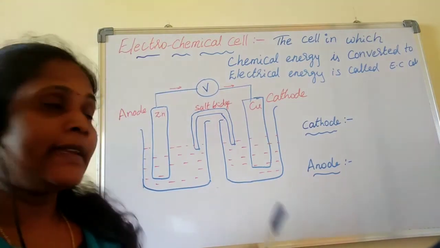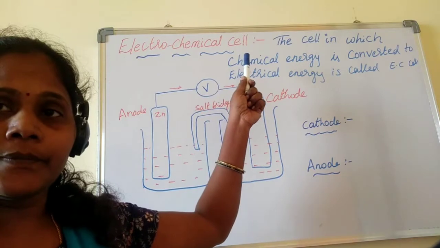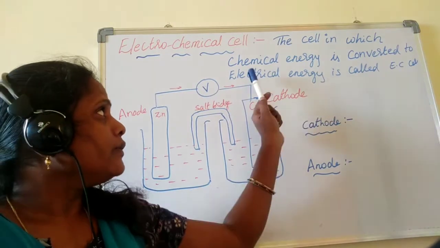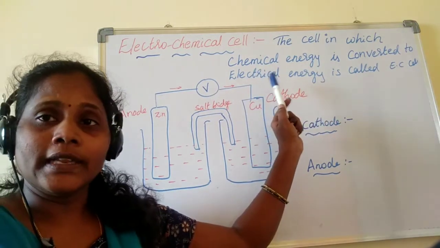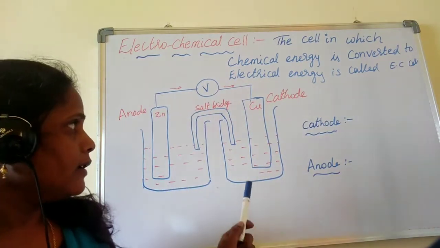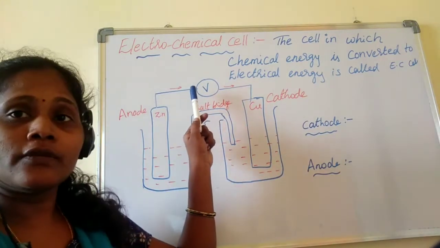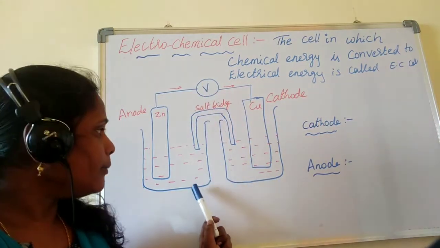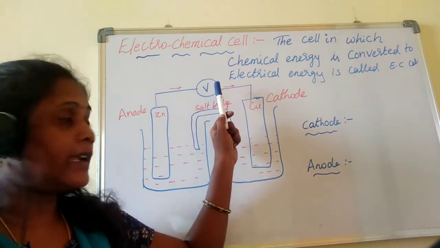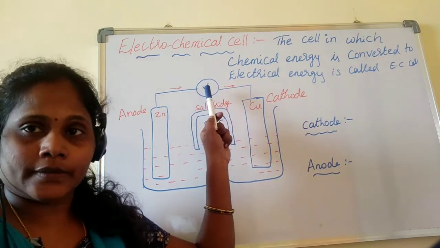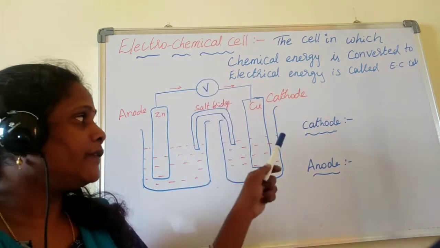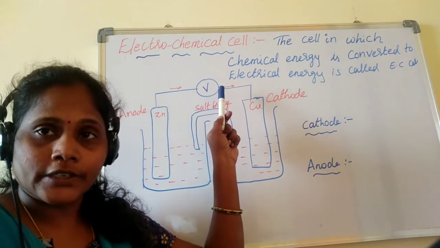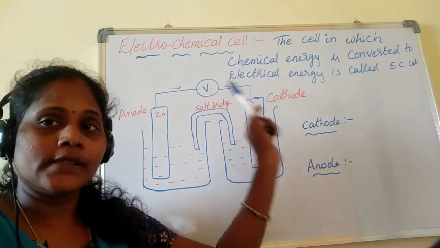Now we will continue with the next cell, that is the electrochemical cell. We have finished the electrolytic cell, and the electrochemical cell is the one in which chemical energy is converted to electrical energy. This is the cell representation. Here no external force is applied, no electricity is given to the reaction, but from the reaction electricity is generated, which will be measured in a voltmeter, because it is the cell in which a chemical reaction releases energy which is converted into electrical energy. That is the electrochemical cell, right?